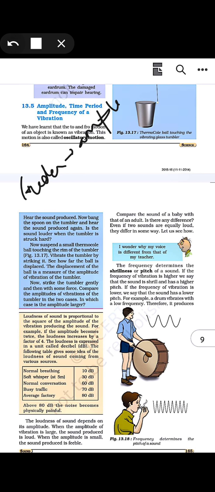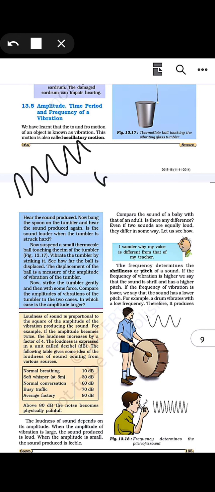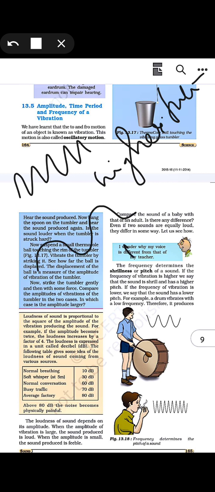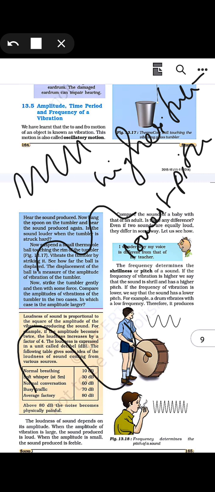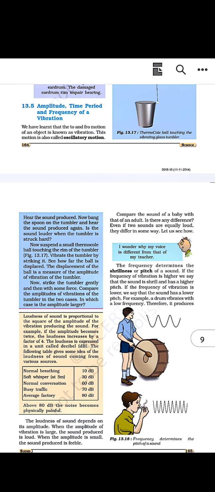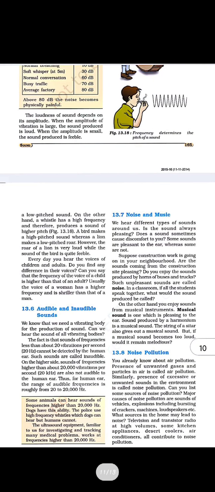The pitch is given by its frequency. A fast wave will have the highest pitch, and a slow wave has the lowest pitch. And if you talk about the wave's height, then a tall wave gives a louder sound. If it's a small wave, it's not that loud, it is a feeble sound. Got it? So now the audible and the inaudible sounds.